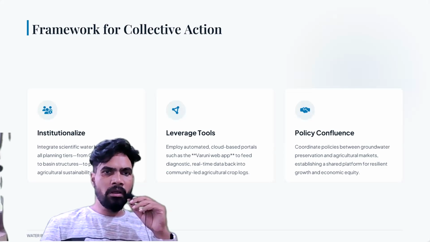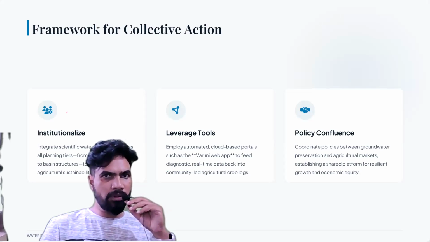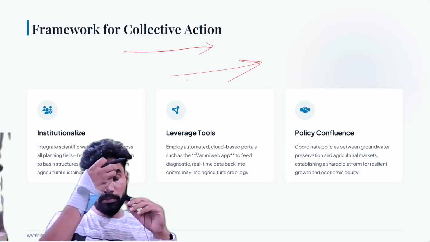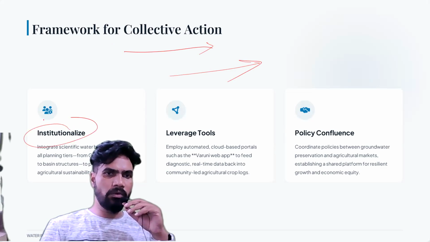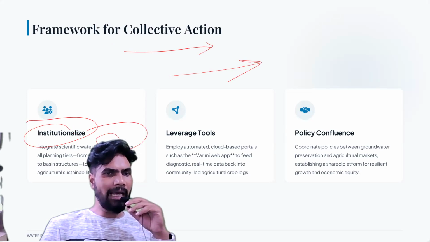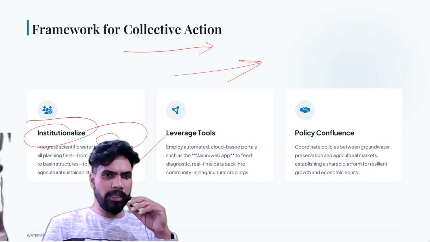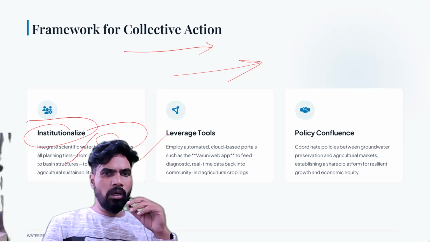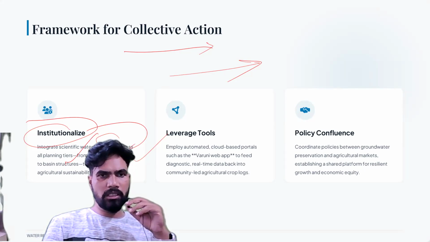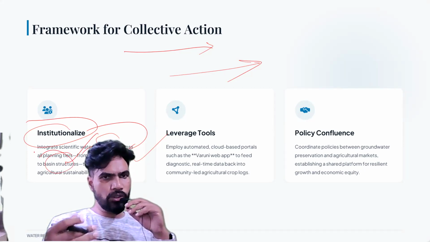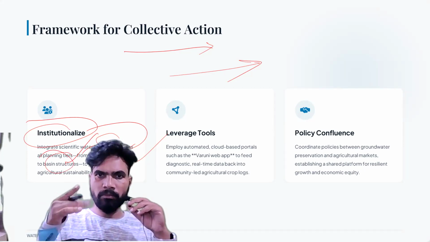Finally, if you see the framework for collective action, what is the way forward? हमको क्या करना चाहिए आने वाले फ्यूचर में? First, we have to institutionalize. What we have to institutionalize? Integrate scientific water budgeting across all planning tiers. कहाँ से ये शुरू होता है? ये शुरू होता है ग्राम पंचायत से up to basin structures to protect long-term agricultural sustainability. ये ग्राम पंचायत से लेके बेसिन तक we have to institutionalize the water budgeting.